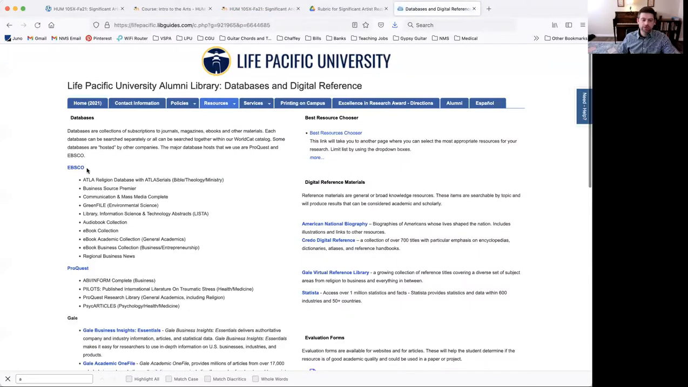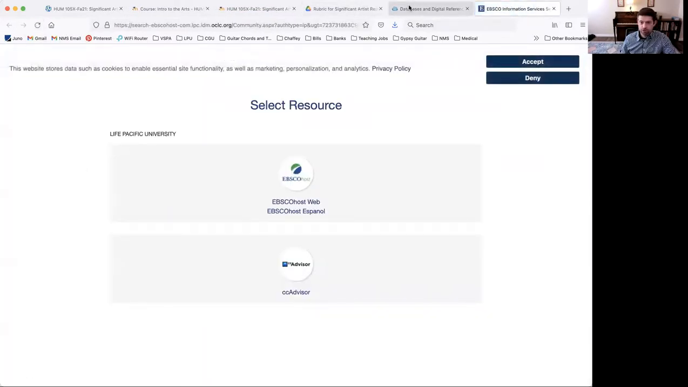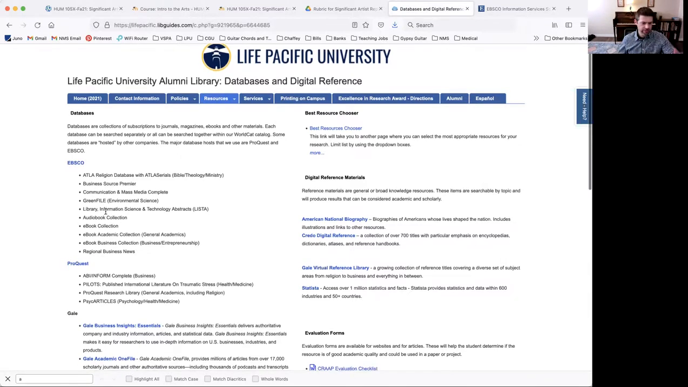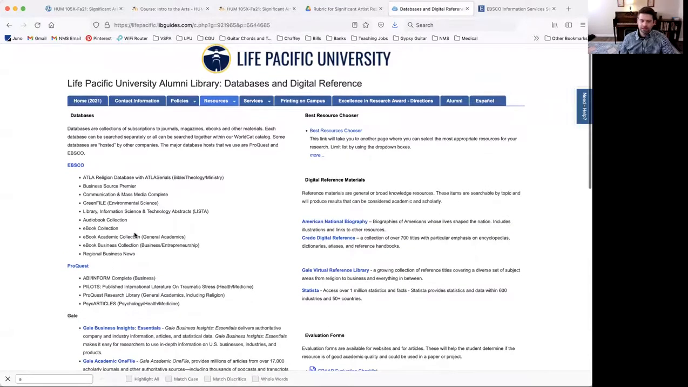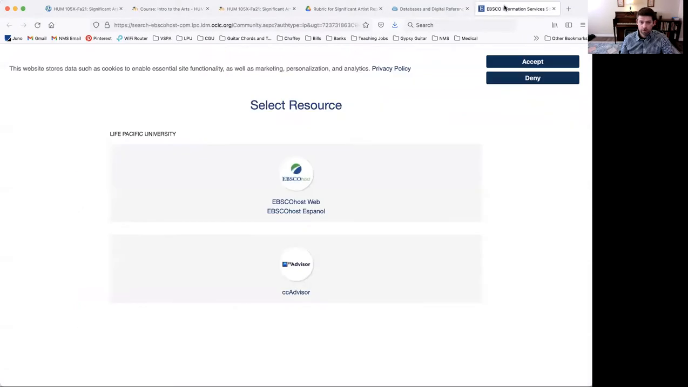Databases would include a list of a variety of things written about it. So I just went to, sorry, I went too fast. I selected databases and digital reference and then clicked on EBSCO. It's like a database that searches all these different places, publications that might be helpful to you. Right? So when you click on EBSCO, it opens up the new tab and you click on EBSCO host, or if you want the Spanish one, that's available as well.